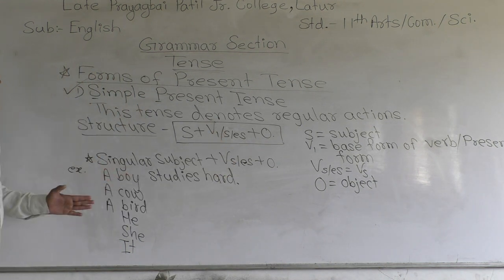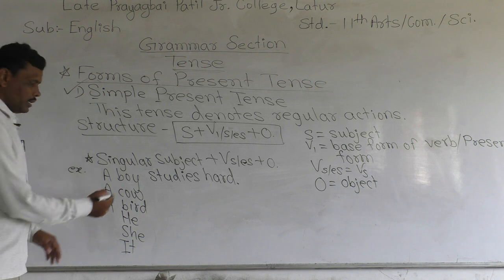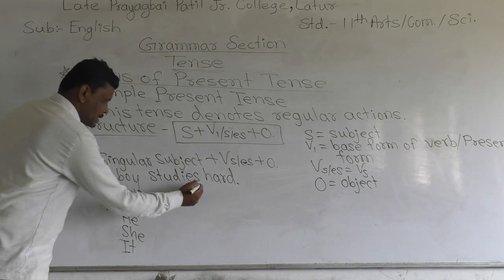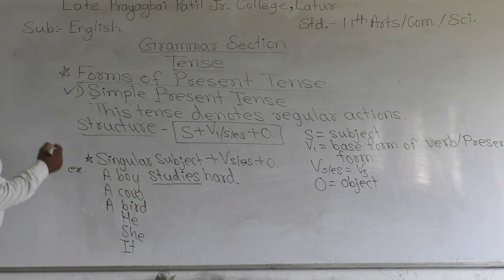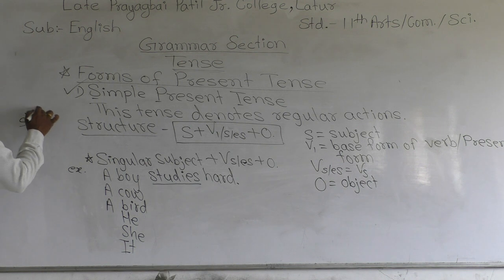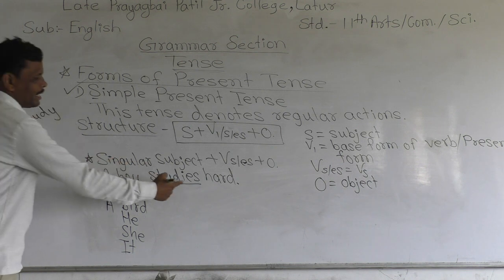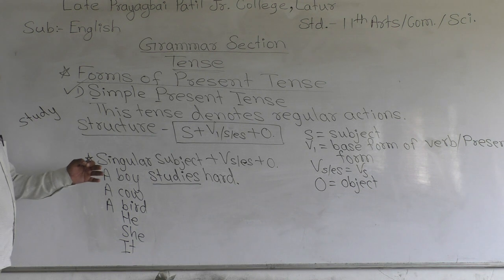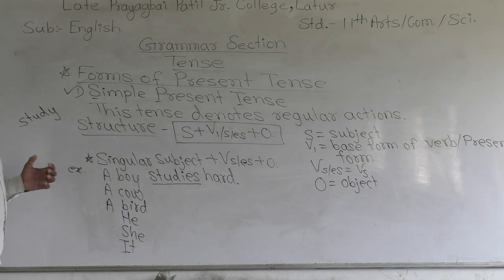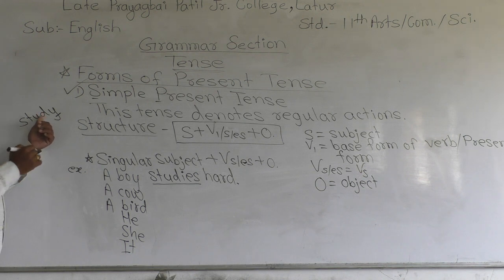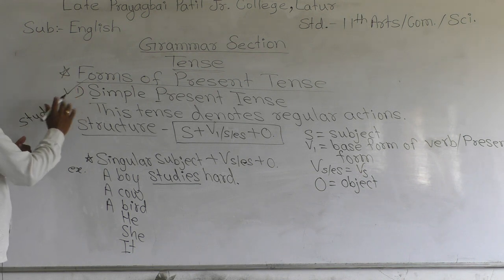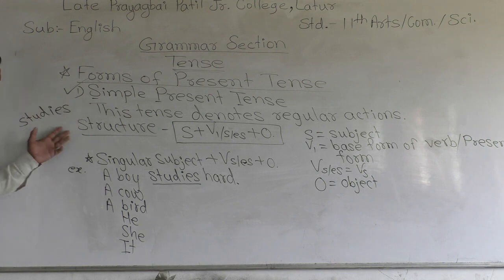A boy studies hard. Here a boy is the subject, studies. Okay, the base verb is study, and we have added IES here. Why is there IES? When at the end of the verb there is Y, and before Y there is a consonant, then Y changes into I and ES is added.